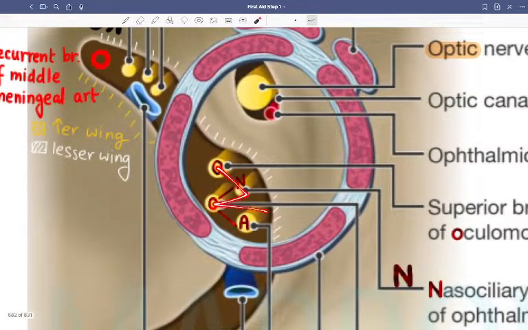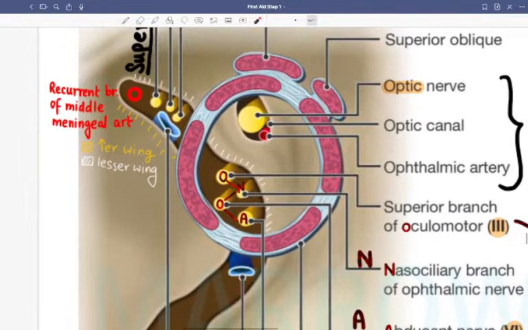Onoa. That is the mnemonic, given by Rajaratna ma'am. So N is nasociliary, O is the superior division of the oculomotor nerve, and the next O is the inferior division of the oculomotor nerve, and A is the abducens nerve here. This was the superior ophthalmic vein and this is the inferior ophthalmic vein.